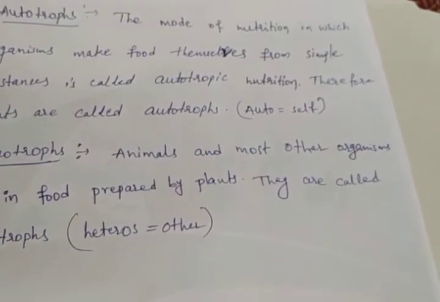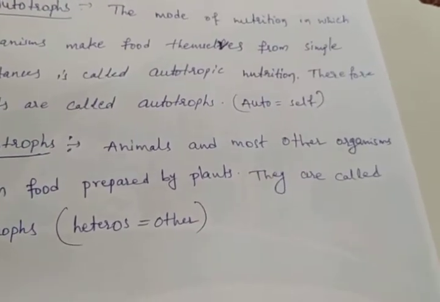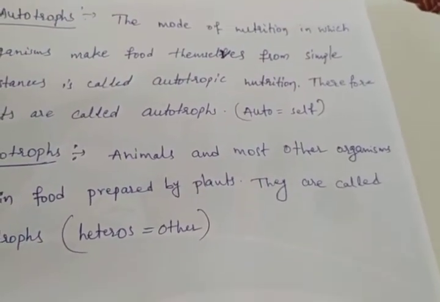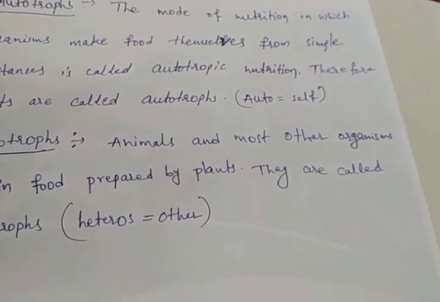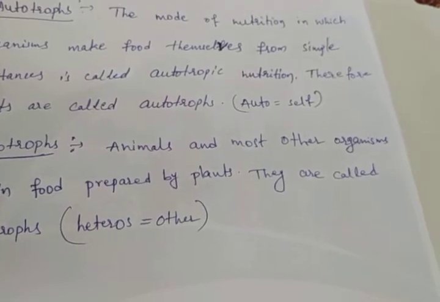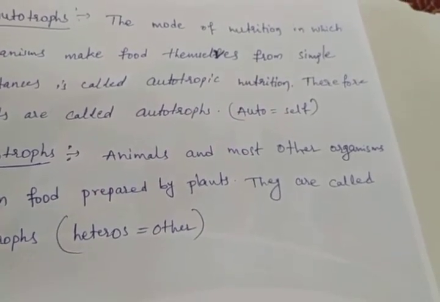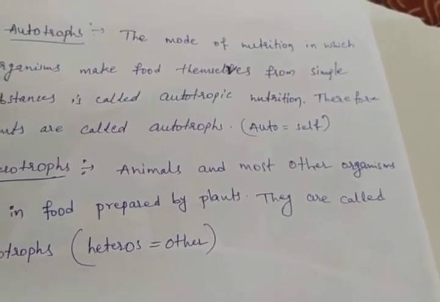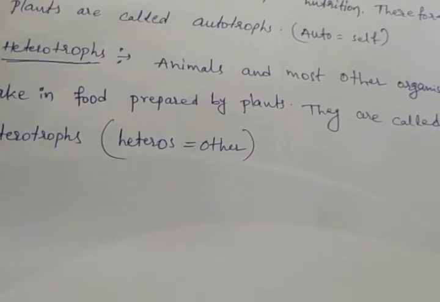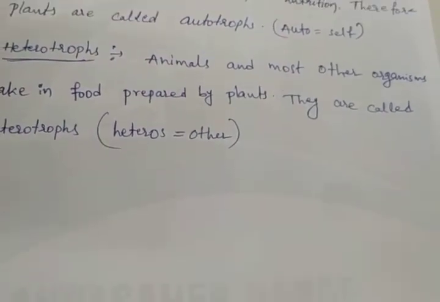They are called heterotrophs. Now we may ask where the food factories of plants are located, whether food is made in all parts of the plant or only in certain parts. How do plants obtain the raw materials from the surroundings? How do they transport them to the food factories of plants? Here we are obtaining the food from the plants. Heterotrophs depend on the plants for food.